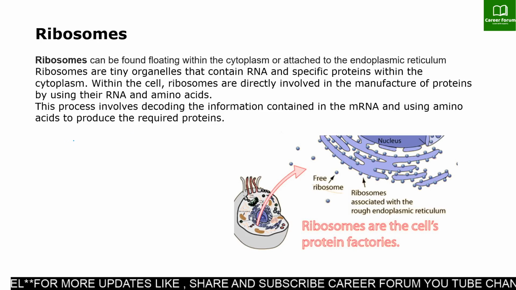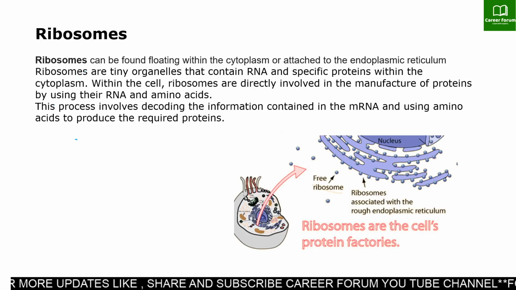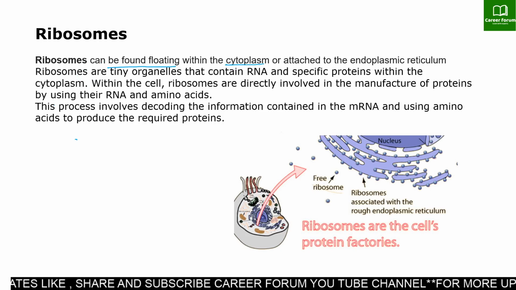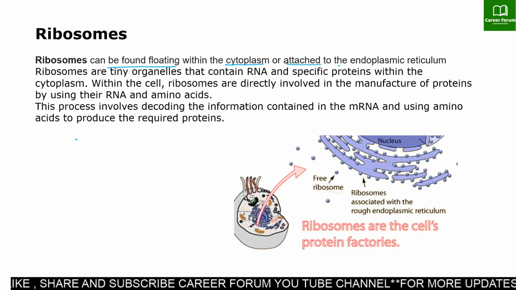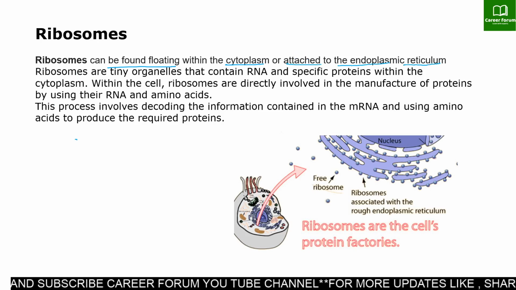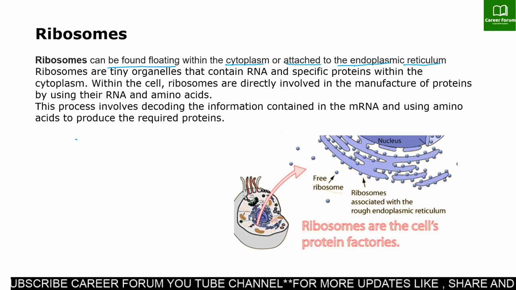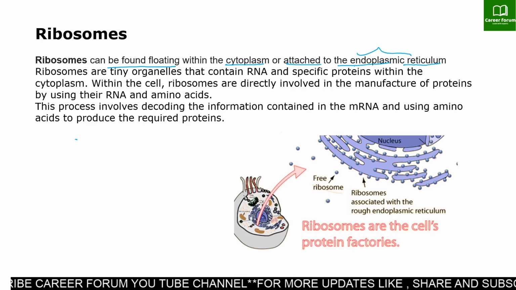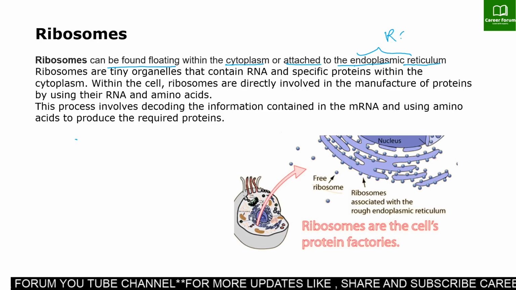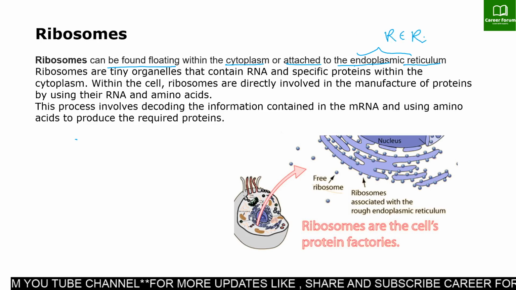Ribosomes can be found floating within the cytoplasm, or attached to the endoplasmic reticulum. When you see ribosomes on the surface of the endoplasmic reticulum, that ER is known as rough ER, or rough endoplasmic reticulum.